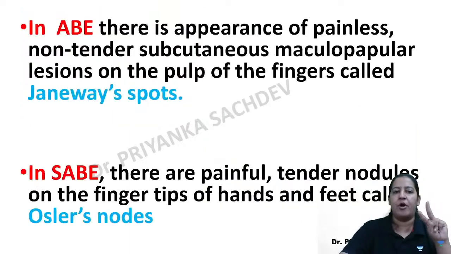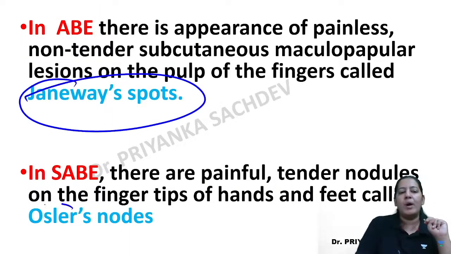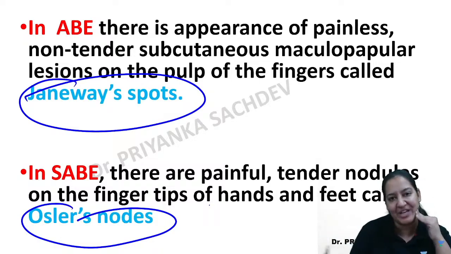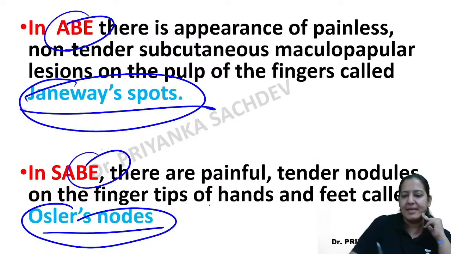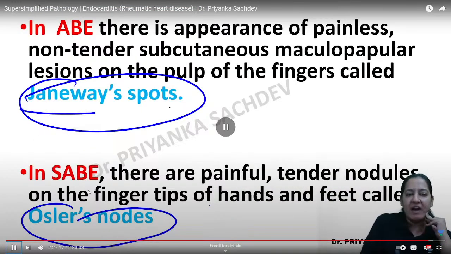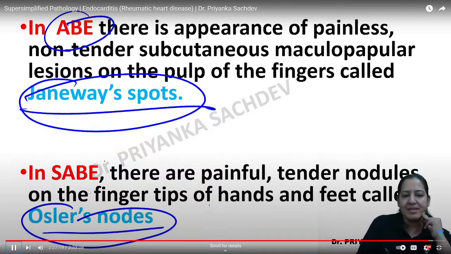So two types of lesions are formed. One is Janeway lesion, one is Osler node. These two are extracardiac complications of infective endocarditis. Janeway lesions are seen in acute bacterial endocarditis and Osler nodes are seen in subacute bacterial endocarditis.